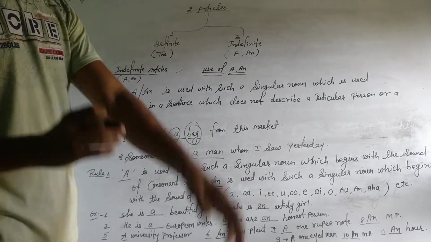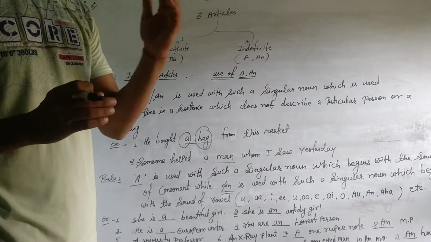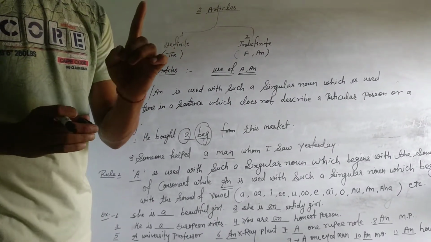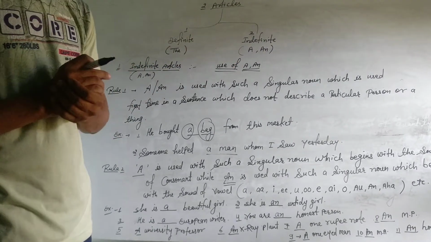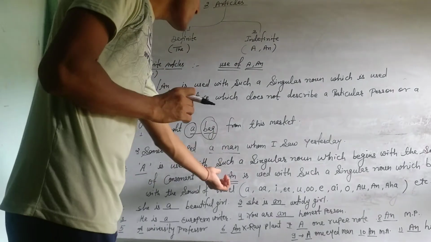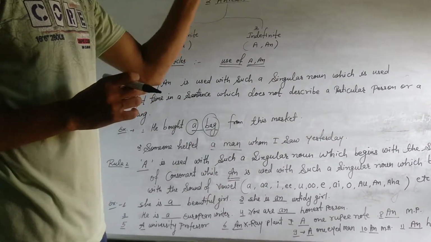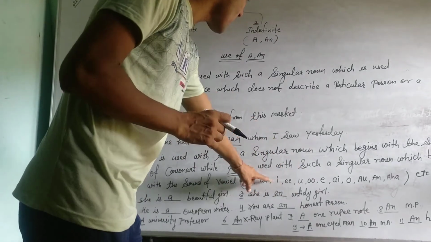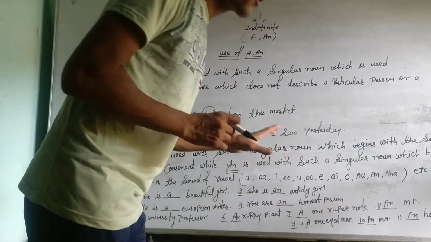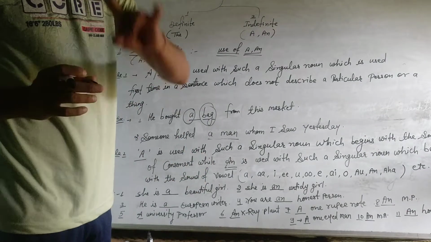Okay, as you all know that there are 5 vowels: A, E, I, O, U. But we cannot use an with them just like that. Why? Because if a word has the sound of vowel, and the sounds of vowel are these, okay, then we will add an, otherwise a.